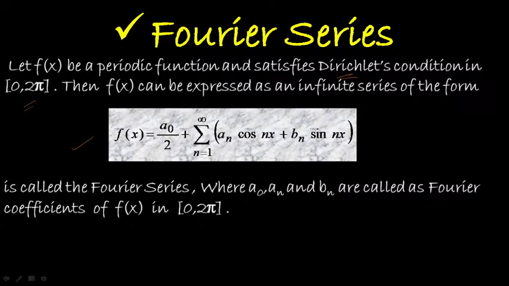a naught divided by 2 plus sigma n varies from 1 to infinity a n cos n x plus b n sin n x. This is called a Fourier series, where a naught, a n and b n are called the Fourier coefficients of f of x in 0, 2 pi. With this short introduction, let me now move on to the convergence of Fourier series.